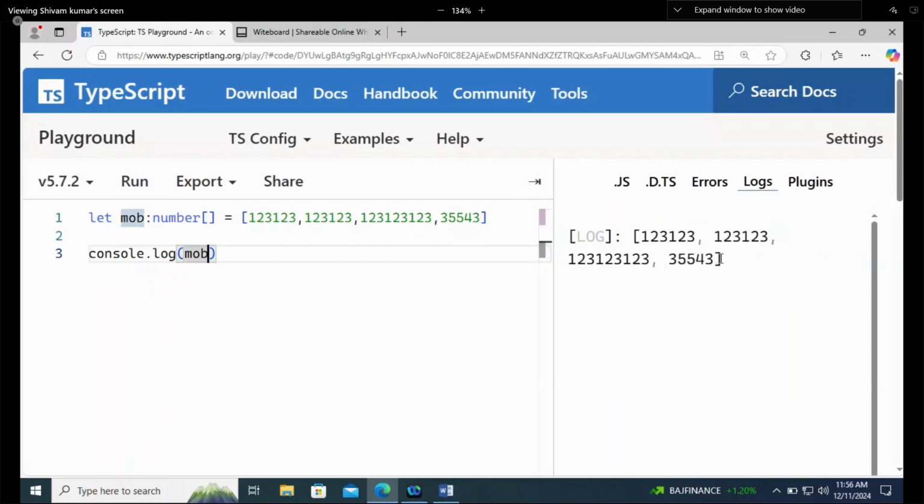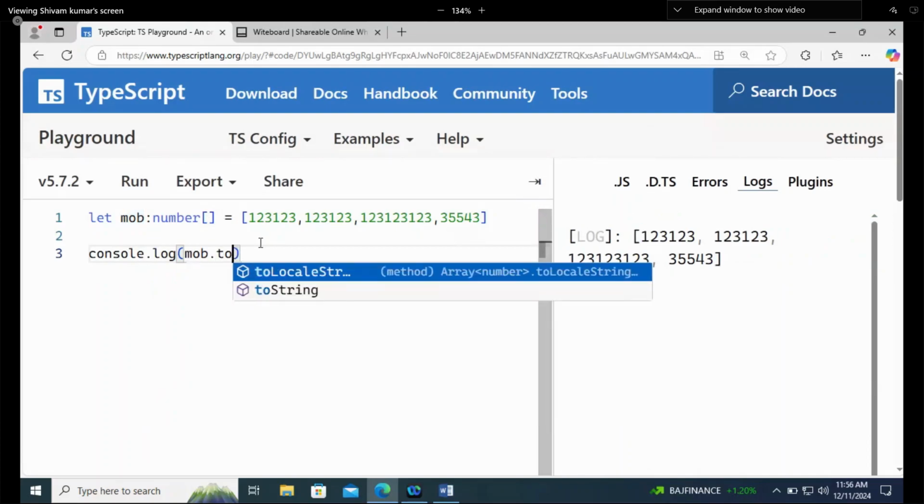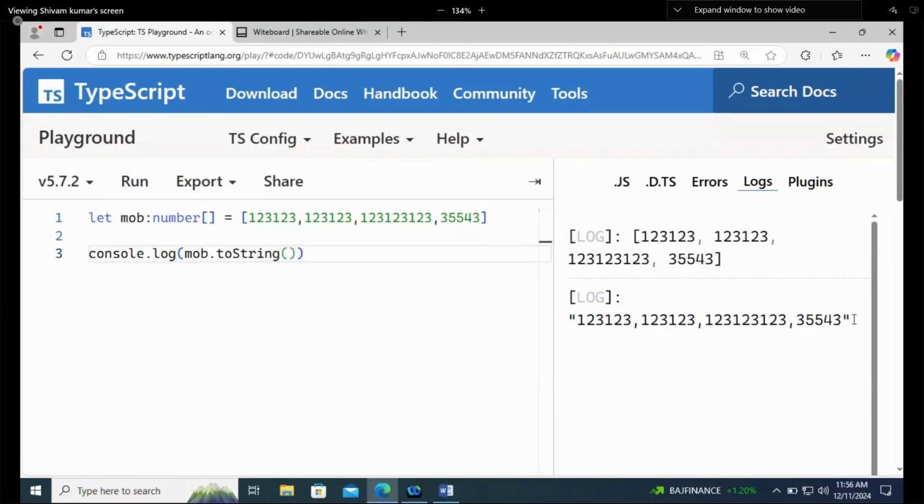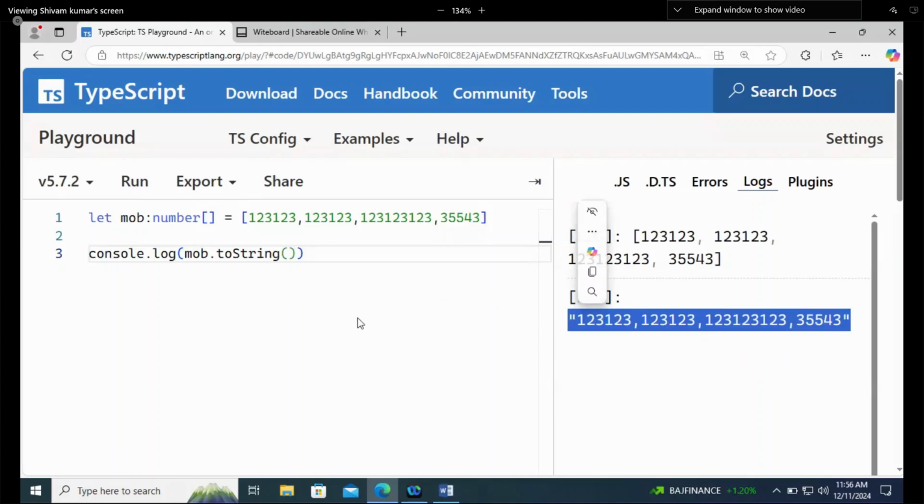If I don't want these brackets, you can apply the toString method to it. What is toString? It's from JavaScript. mob.toString. Once you run it, it will remove the brackets and show your output the way you want. It means your array will convert to a string. toString simply means it will convert to a string.